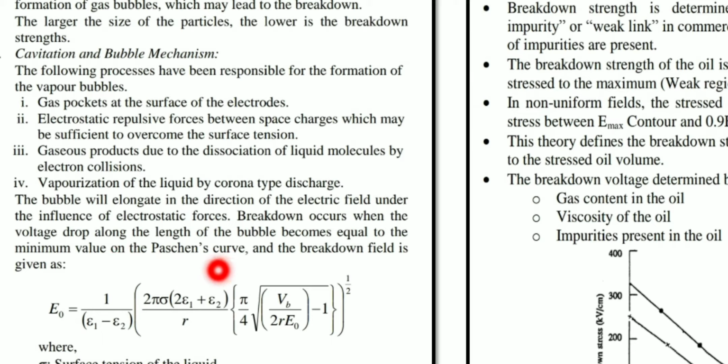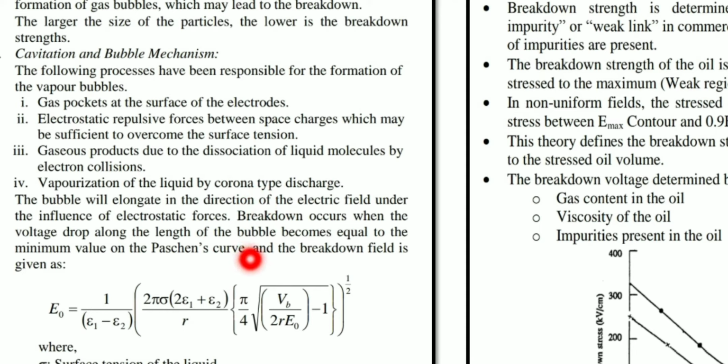Already we have studied the Paschen's curve, right? The Paschen's curve gives the relationship for the breakdown voltage. It mainly depends upon the gas pressure as well as the ratio of applied electrical field to the pressure itself. So on that curve we get some value. When the voltage drop along the length of the bubble becomes equal to the minimum value on the Paschen's curve, the breakdown process takes place.